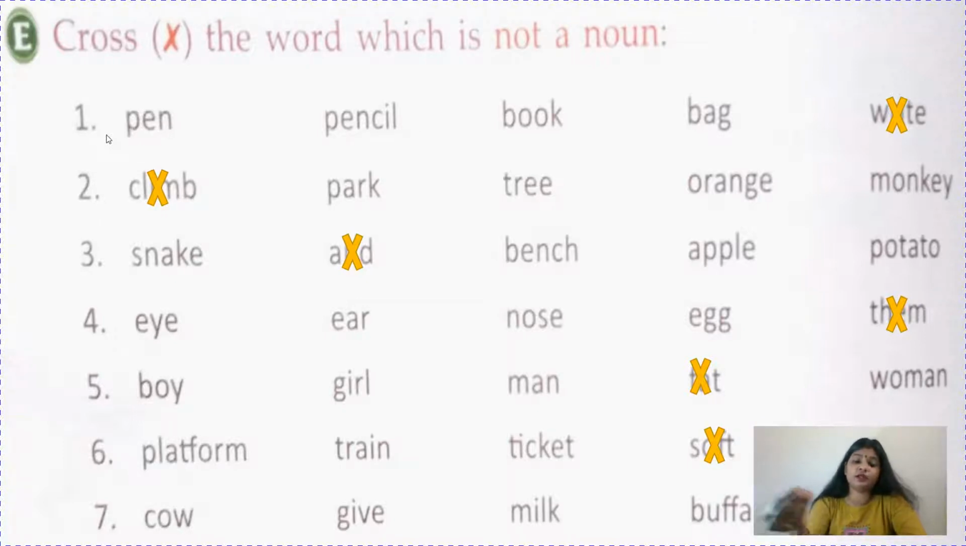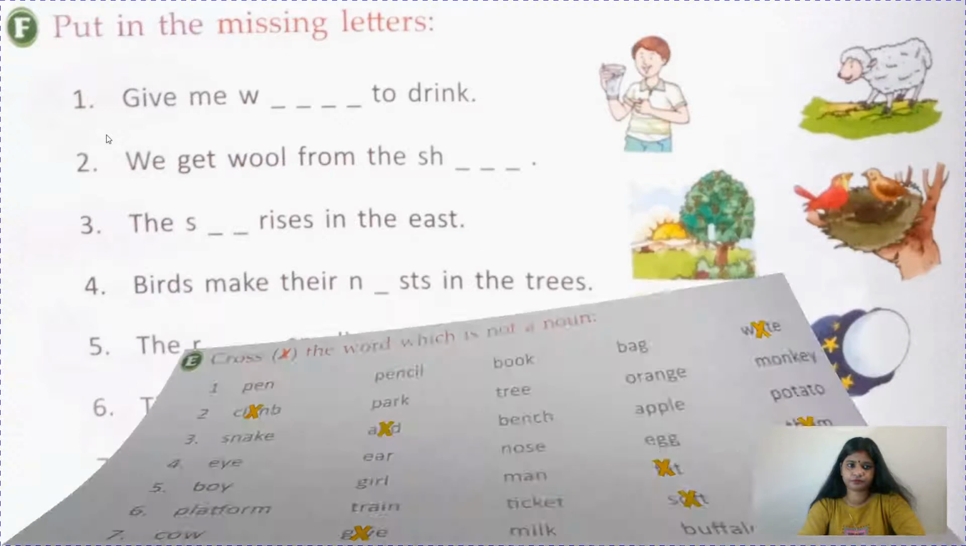Give, see children, when you give something, again you are doing some activity, so it is a verb. Milk, buffalo, goat. Buffalo and goat, they are animals, and milk you drink every day, it is also a thing. So you do it on your own, and you answer like this only: suppose you say pen, you will say pen is the name of a thing, so it is a naming word, it is a noun. In this way you can solve this.